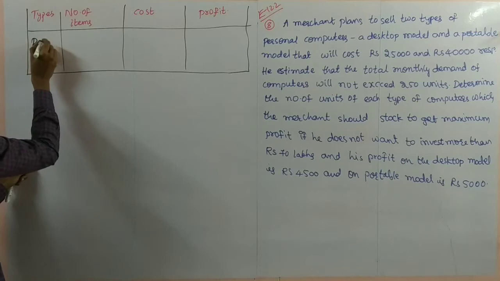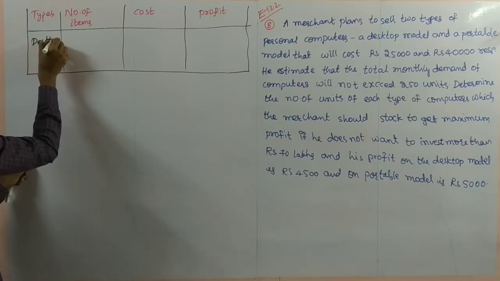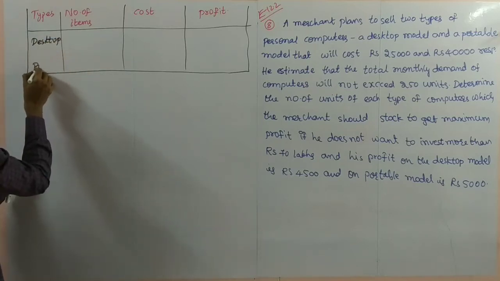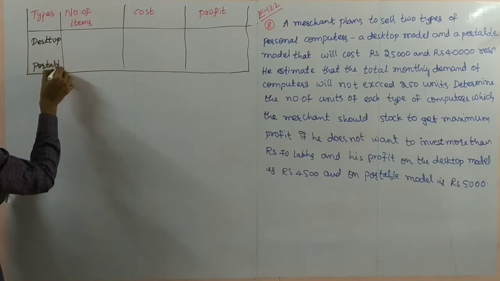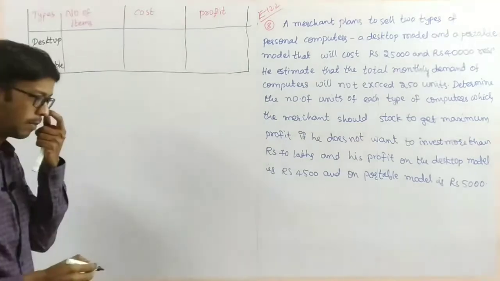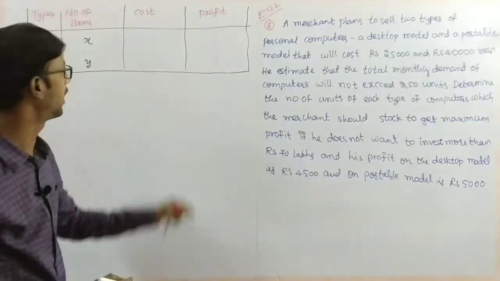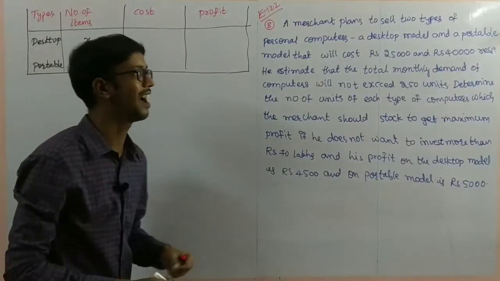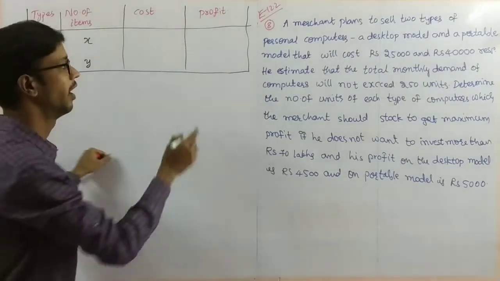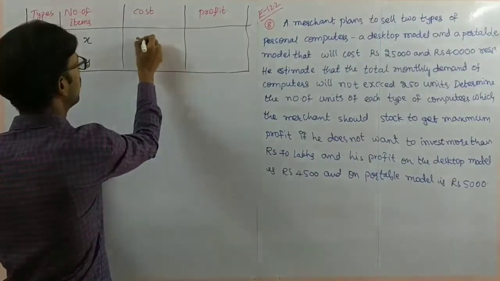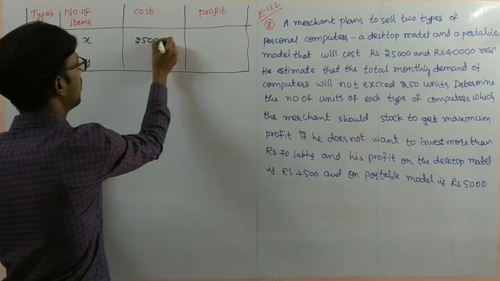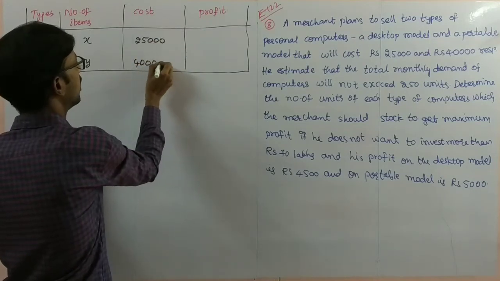Desktop model and portable model. Number of items we will write directly here, x and y. We don't know x and y. The cost of each item is 25,000 for desktop and 40,000 for portable.